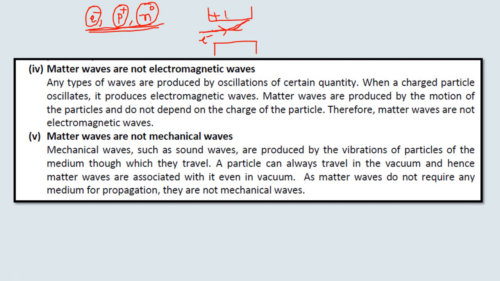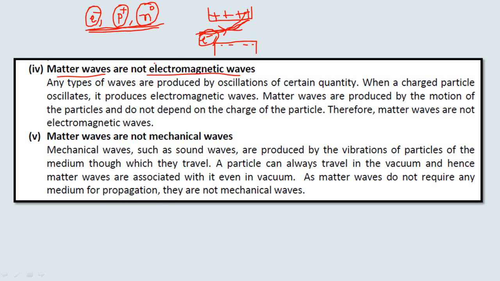If there exists an electric field, this plate is positive, this plate is negative, then this electron is accelerated towards the positively charged plate. Or if there is a magnetic field, then this electron is also deflected due to the presence of the magnetic field. But the matter waves are not electromagnetic in nature.